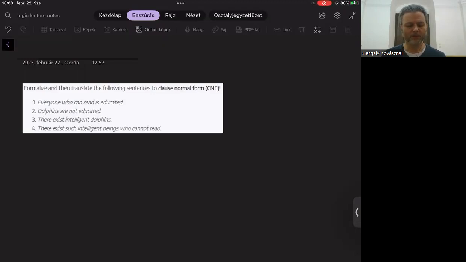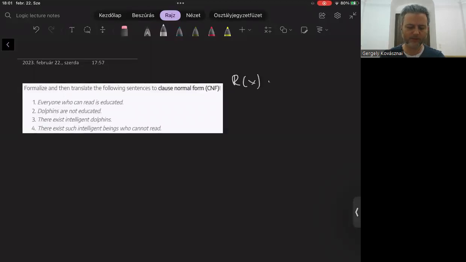Now we want to formalize those English sentences and translate them, all of them, to CNF. So let's start with formalization. Let's introduce our predicates. Let's say I choose the predicate R(x) to represent that x can read. I choose another predicate E(x) for x being educated.